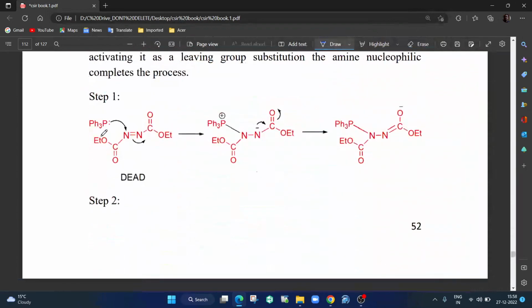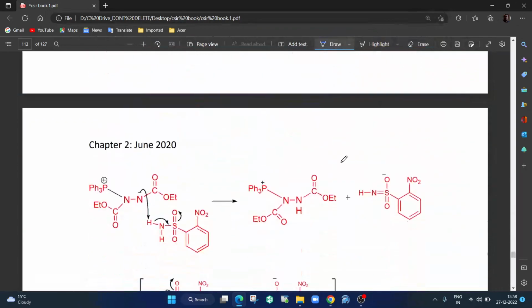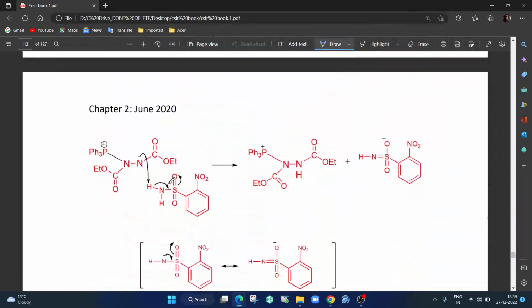So let's understand the Mitsunobu very clearly. First step is triphenylphosphine goes and attacks here on the nitrogen, you get negative charge, and this negative charge needs to be stabilized, so it will pick up a proton. That's why we needed an acidic group. So this amine was acidic, it picks up the proton, and you get stabilized like that.